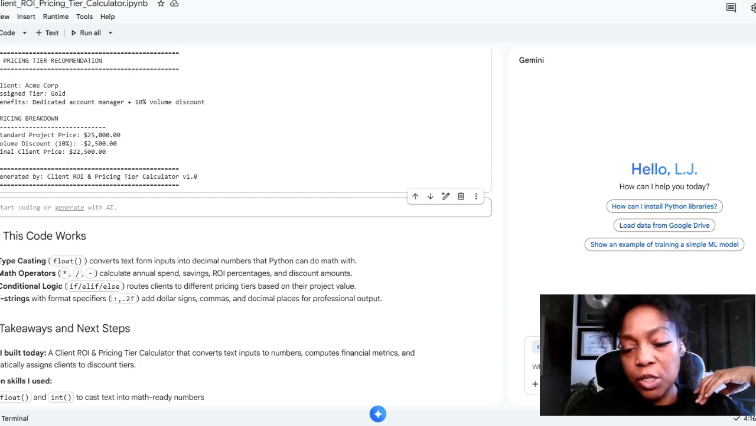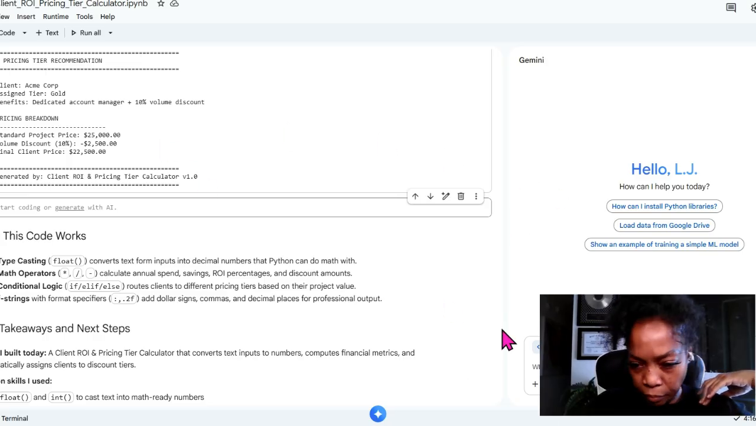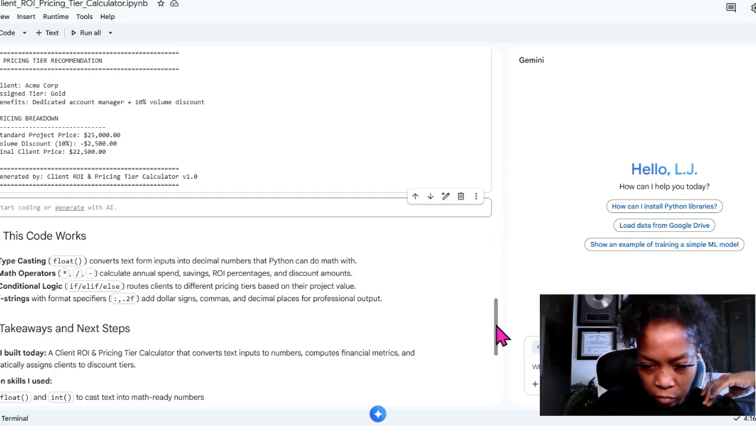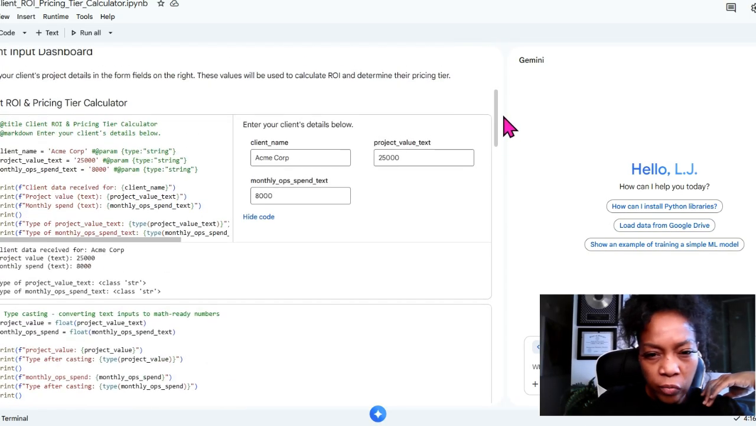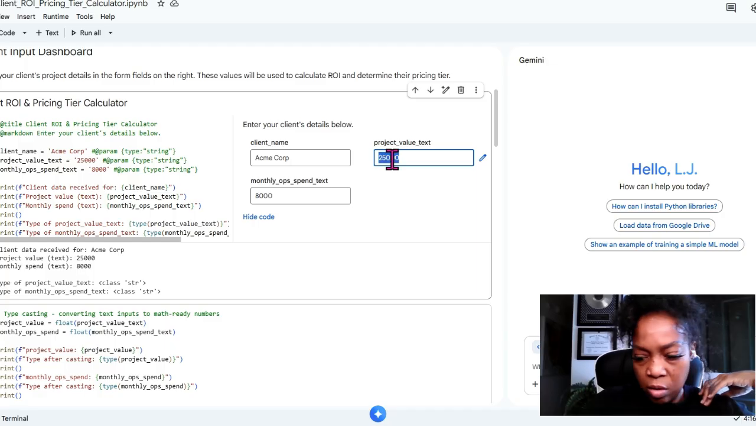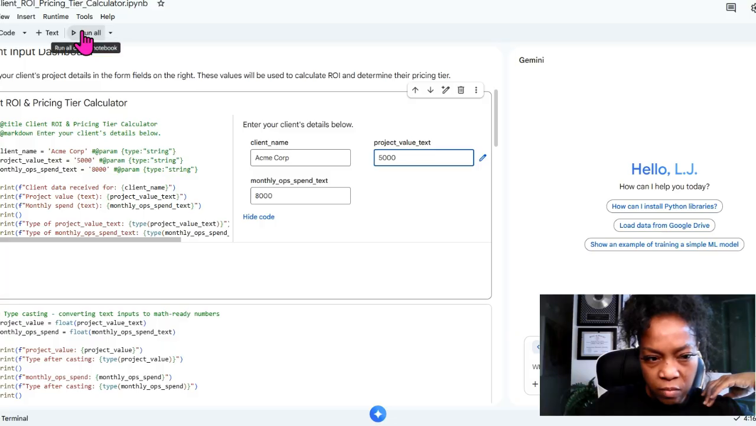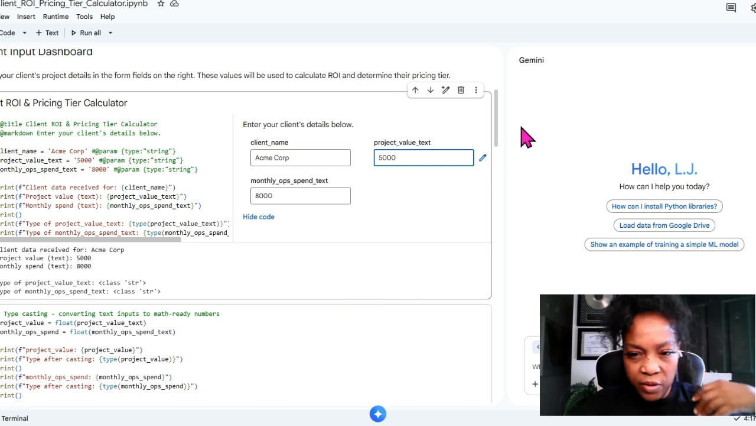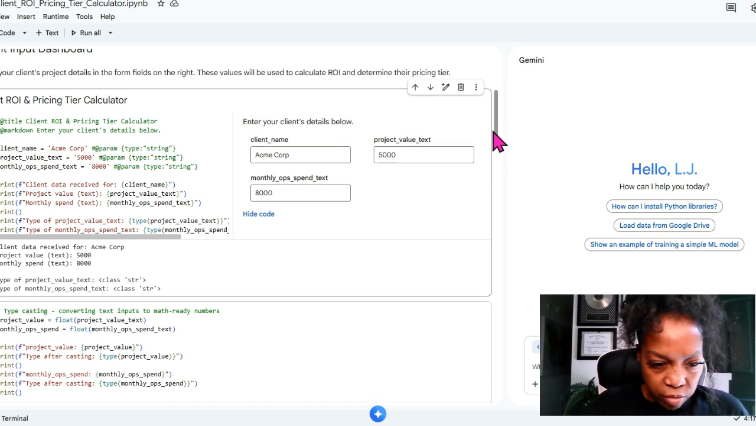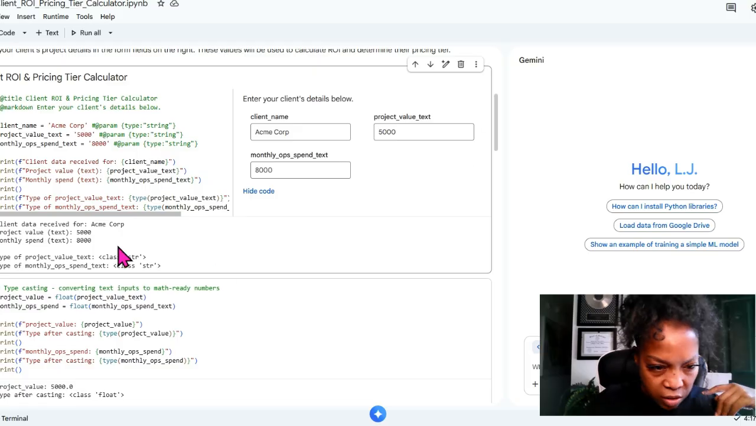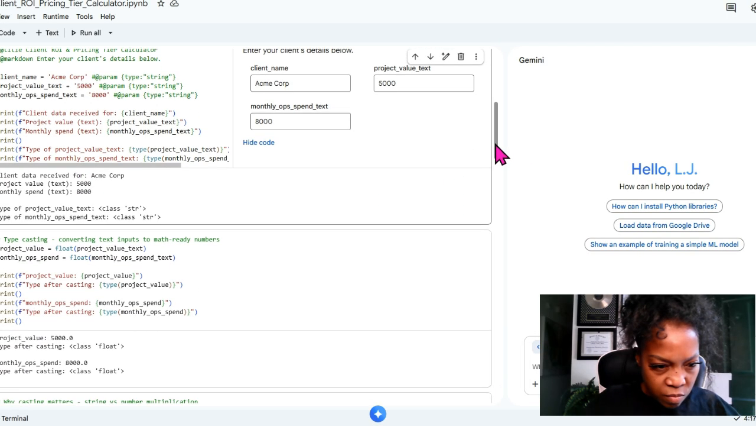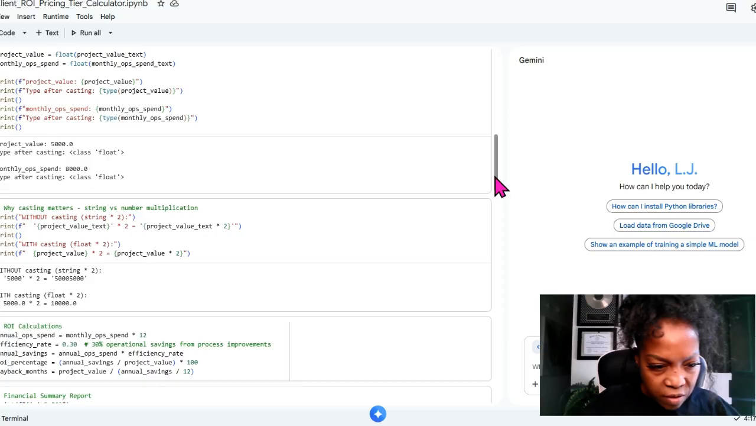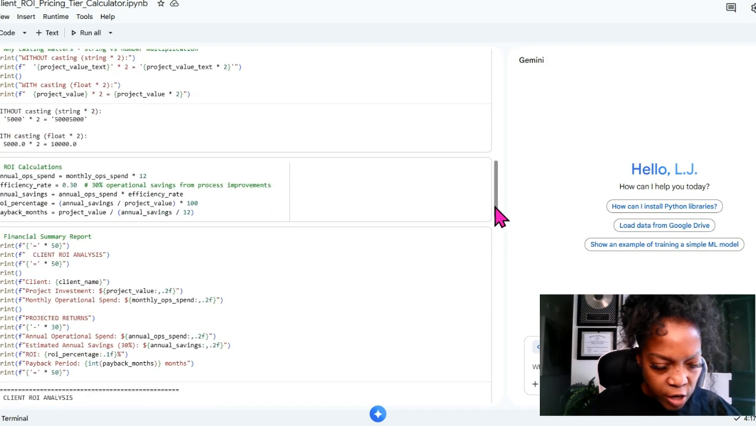Let's test it because I'm not sure if I did everything correctly. Let's go all the way back to the top. I'm going to put in 5,000 and then run it. Okay, let's see if it changed the person's tier down at the bottom here. I see that it changed the text, but let's see if it changed what tier they fell in.